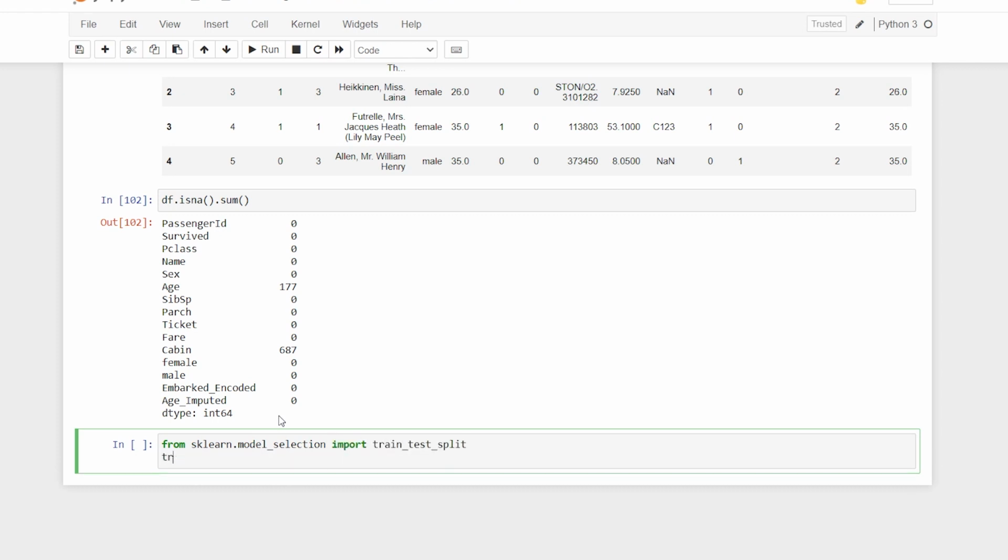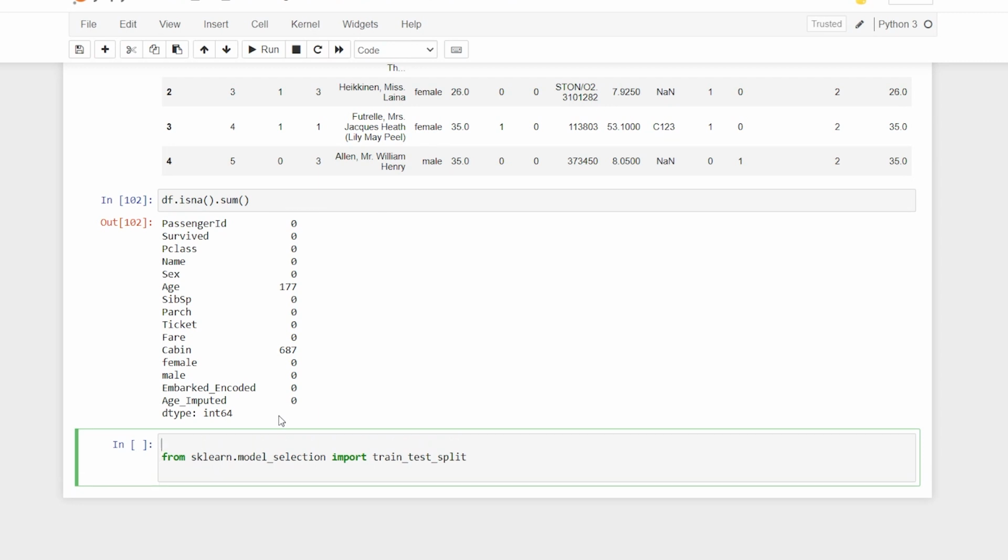I have covered each and every single thing earlier. Before that, we will have to prepare our x itself. So x, I'll say df, and let's say I want pclass, then I want age_imputed, and then I want embarked_encoded, then I want female, and male.